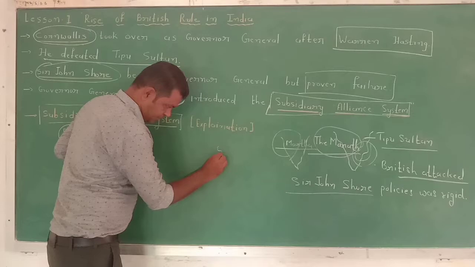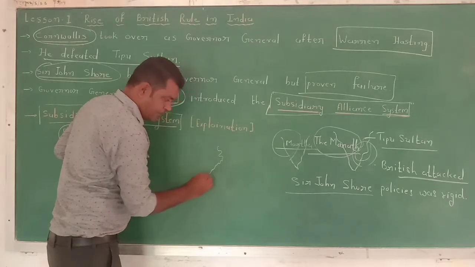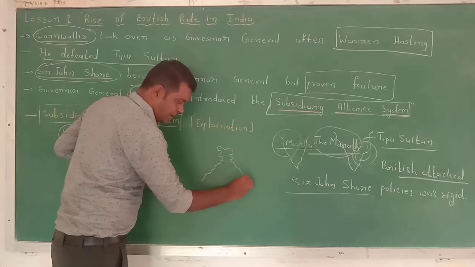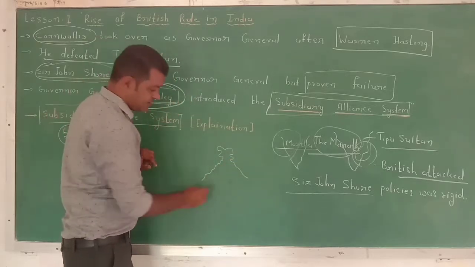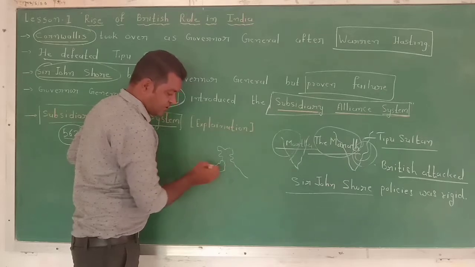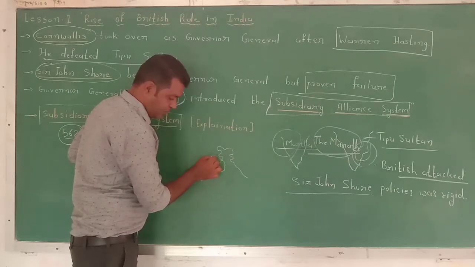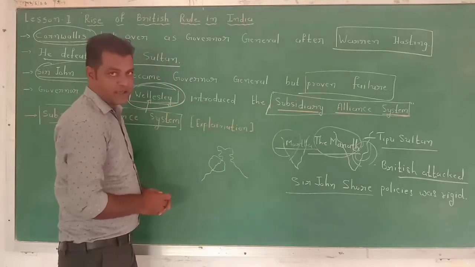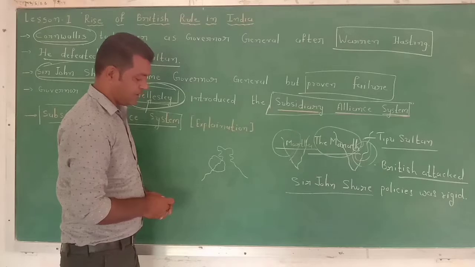Suppose this is the northern part of India, and there are many princely states here. Suppose this one is Punjab and Haryana, including present Pakistan, because before independence there wasn't a separate Pakistan.